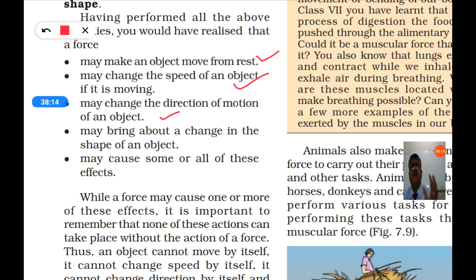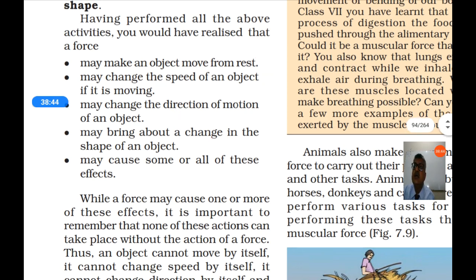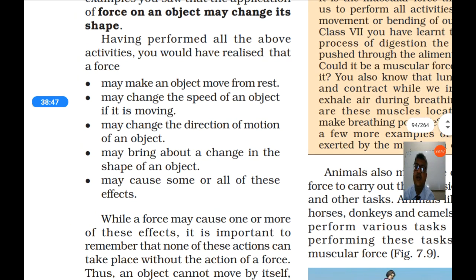If you apply force on an object which is moving, it can change the direction of the object. It may bring about a change in the shape of an object. So you can also apply force and change the shape of the object. It may cause some or all of these effects. So when you apply force, one of the above effects can happen, or all can happen. So these are the effects of force when a force is applied on an object.